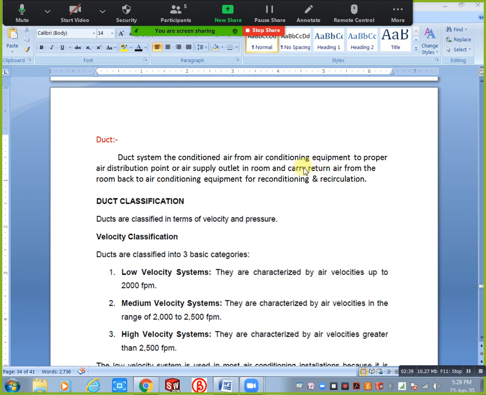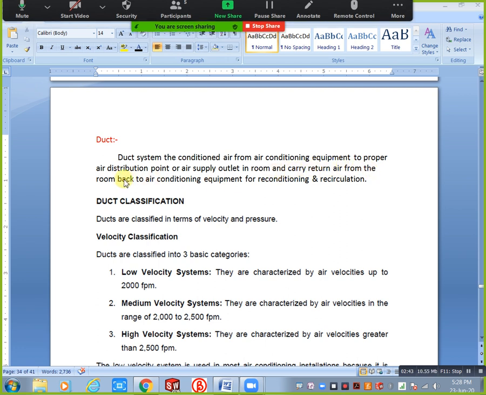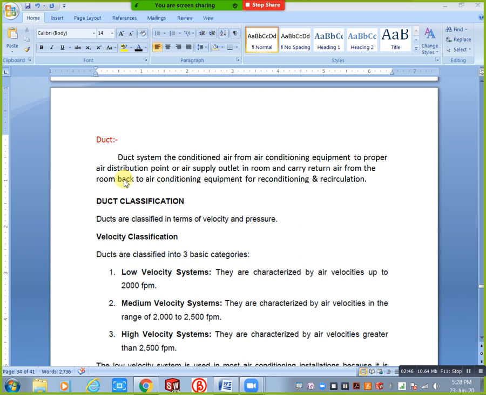You can take this one: carry return air from the room back. By using the same duct we can use it for return purpose also, or we can have a separate one for return. Back to the air conditioning equipment, the air comes again to the air conditioning equipment. In that return air we are recycling 70% again, and only 30% we exhaust to outside; the remaining 70% we use. For that purpose we have reconditioning, meaning recooling, and at the same time recirculation. This is the entire duct.